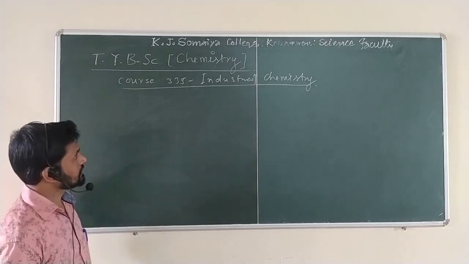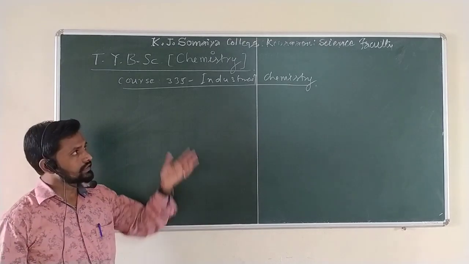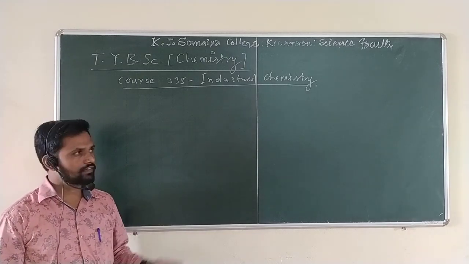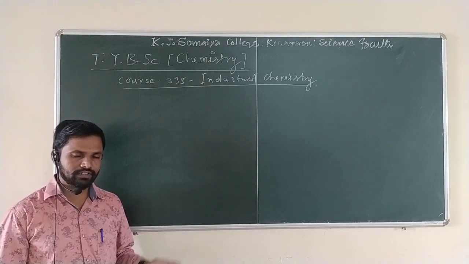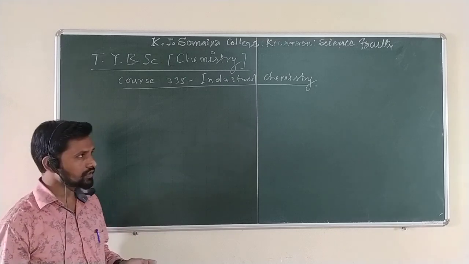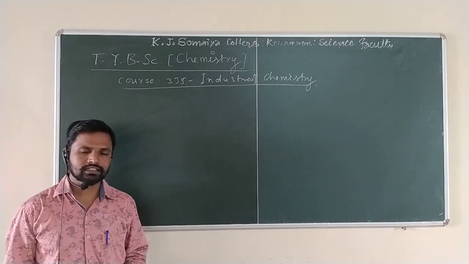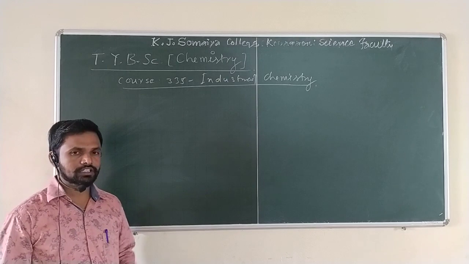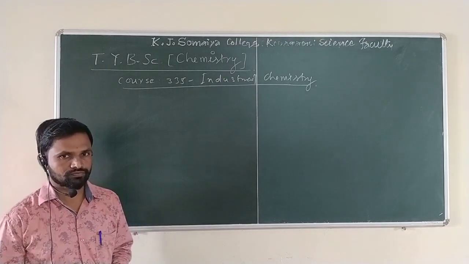This is the TYBSc Chemistry revised structure of 2015, effective from June 2015. This third year has 2 semesters, semester 3 and semester 4.